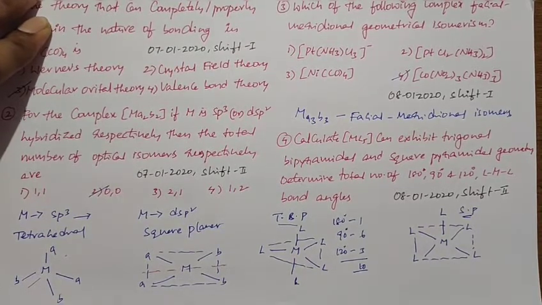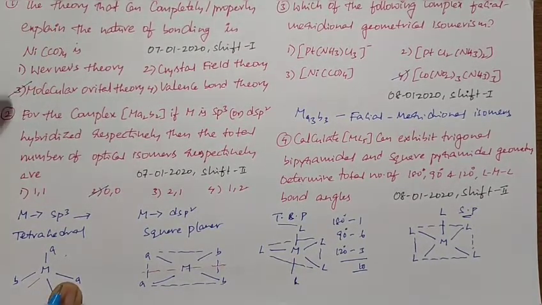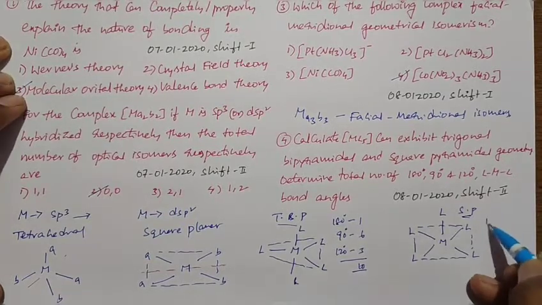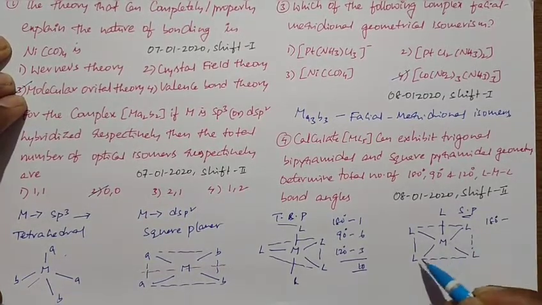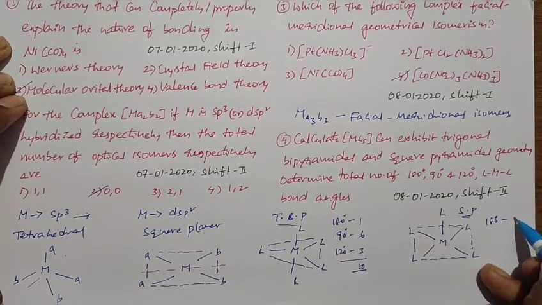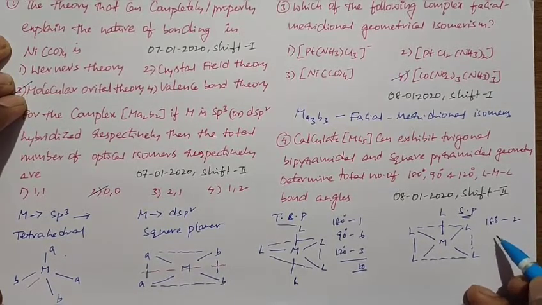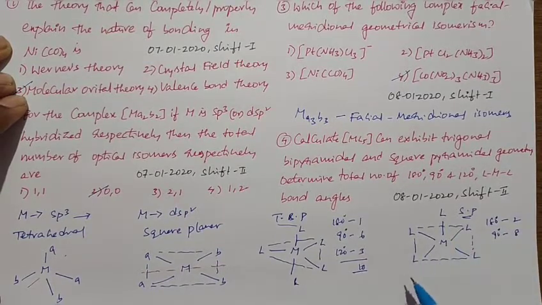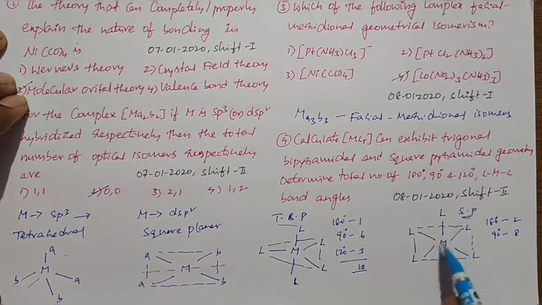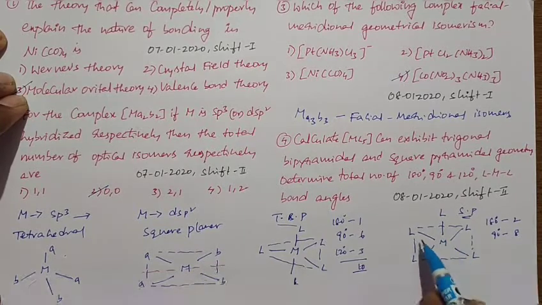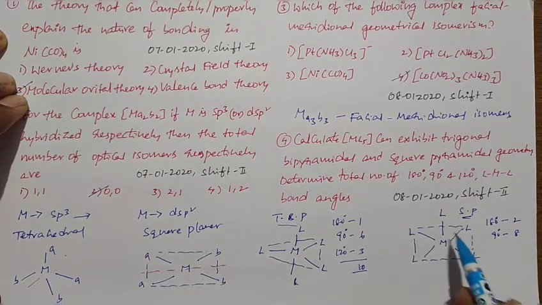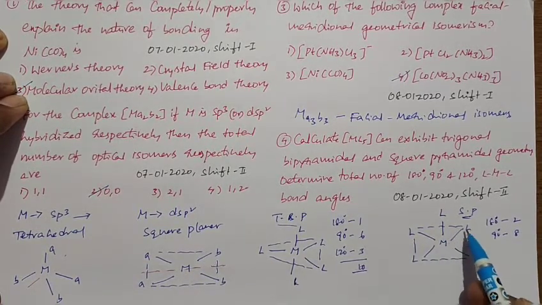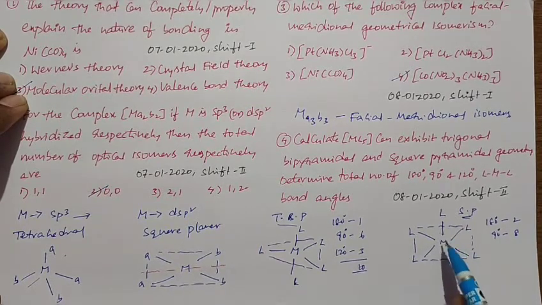When we go for the square pyramidal, we have two 180 degrees bond angles, and 90 degrees bond angles we have totally 8. You can check each one: 1, 2, 3, 4, 5, 6, 7, 8.